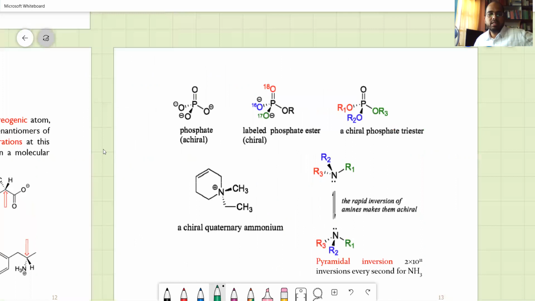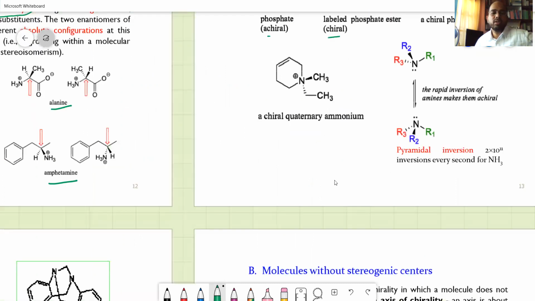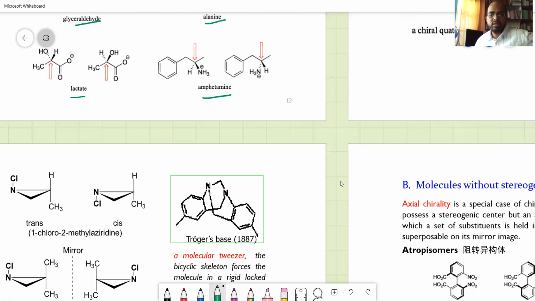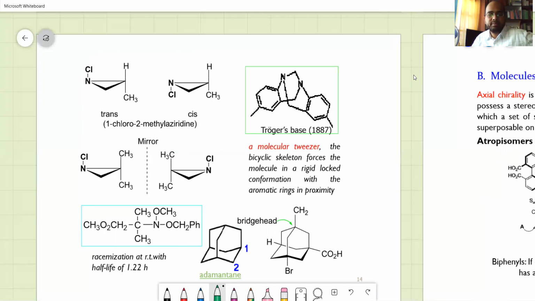But there are certain molecules, apart from carbon atoms, including phosphates, which are also chiral in nature. Certain quaternary ammonium salts are also chiral, because they change the rotation of the light, and if you change the groups, that also changes the plane rotation. You don't need to give much importance to this. This is another example, which we call aziridine. It's a trigonal molecule. Here, if you have a shaded portion like this, it means it is facing you.